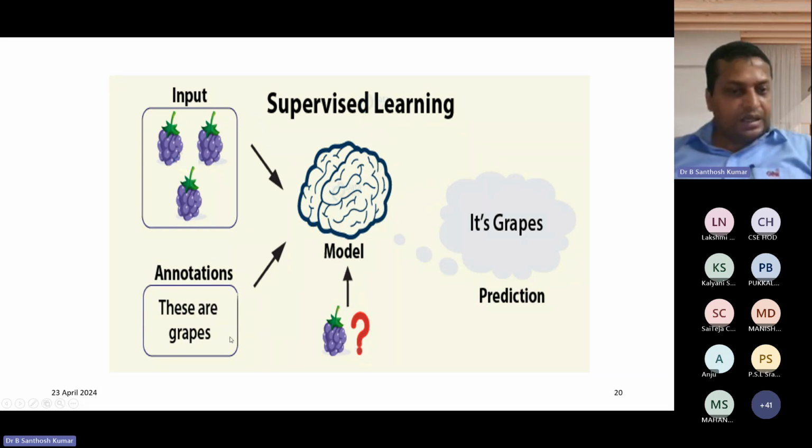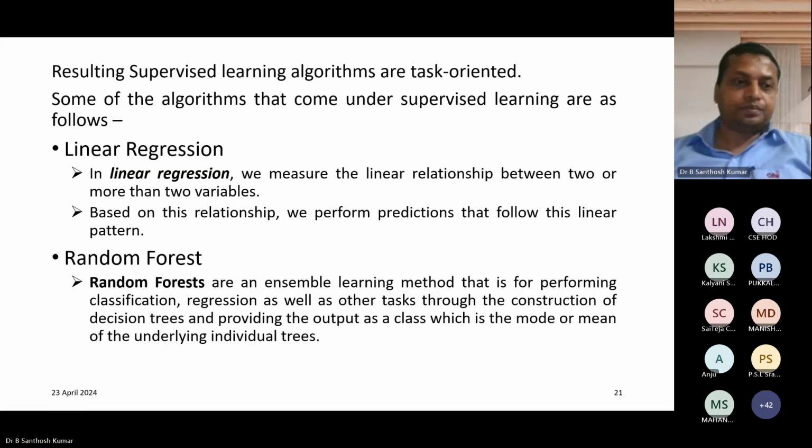The annotation is that the input we are giving is grapes, so the final prediction should be "it's grapes." Suppose that instead it shows guava; then whatever iteration you performed is wrong, and you have to go back and fine-tune again. That is called the backpropagation algorithm.